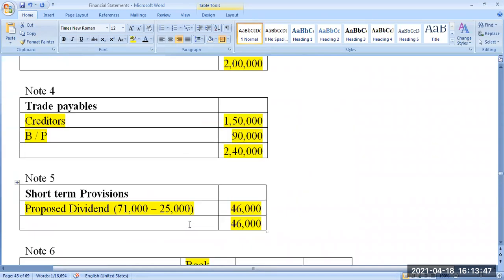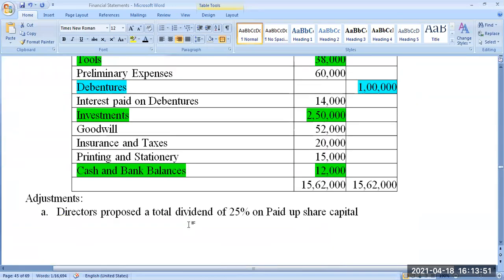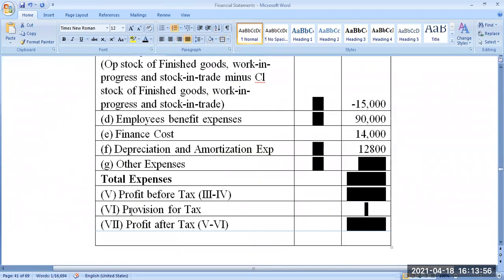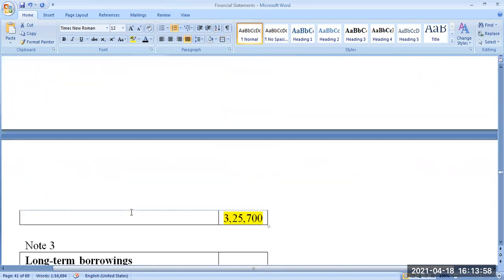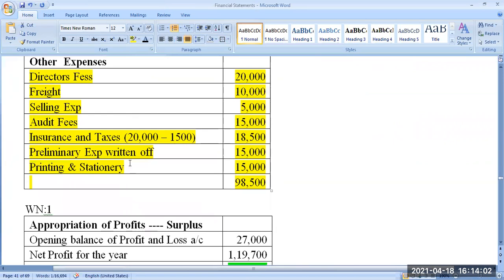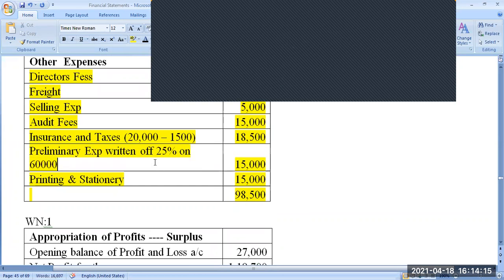Preliminary expense given in the question as rupees 60,000, but it is told here only 25%. So on 60,000 you have to calculate 25%. 25% on 60,000 is equal to 15,000.